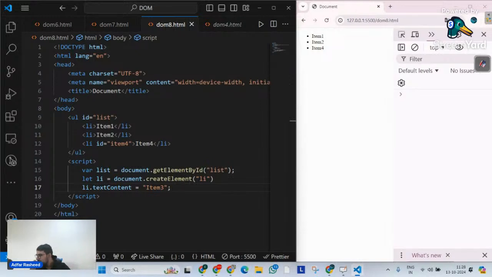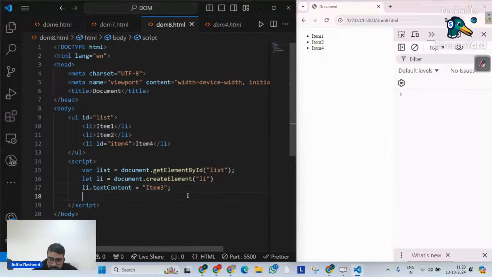What does this method actually do? The insertBefore method inserts a new element before a specified element of a parent. Which means I don't only require one element, the element before which we have to add. No, I also need a parent of it. Like, in which parent? Add this element before this particular child. In that particular case, we use a method called insertBefore.